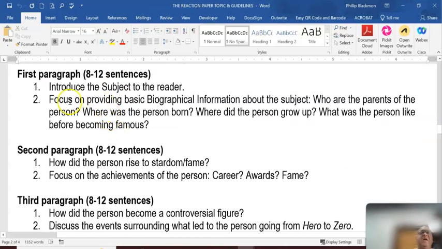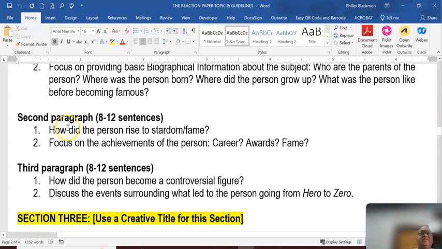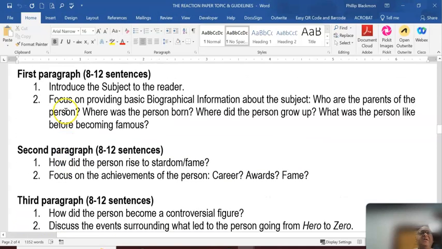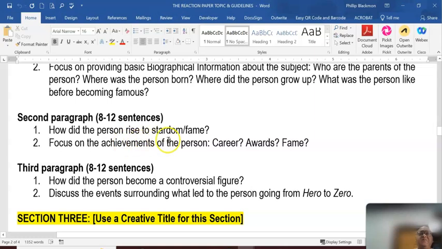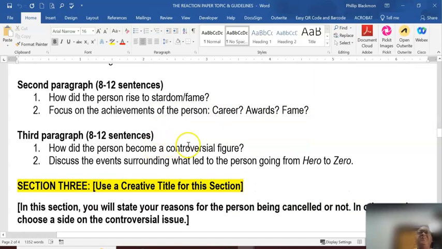This entire section, you have 3 paragraphs to write. You're going to introduce the subject to the reader, give me basic biographical information. You're going to tell me how did this person rise to stardom or fame. Focus on the person's achievements, careers, awards, and then you're going to tell me how this person became a controversial figure. Discuss the events surrounding what led this person to go from hero to zero.